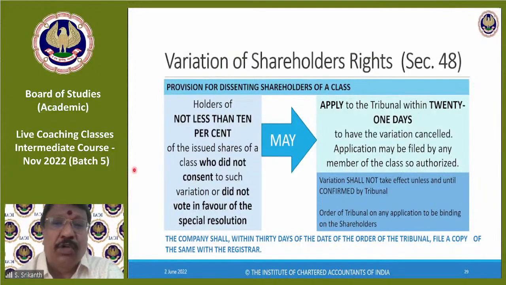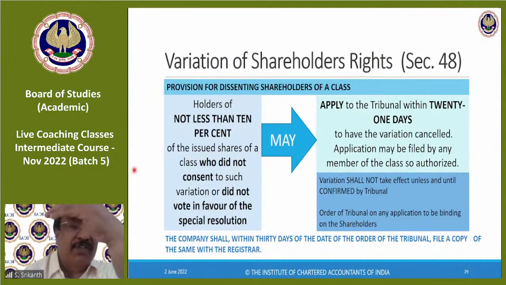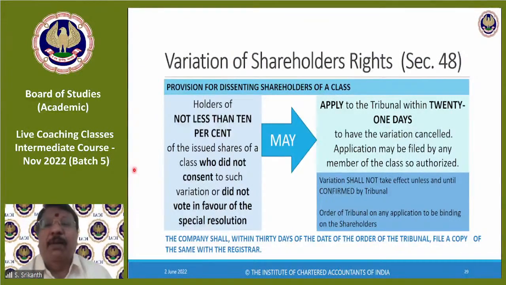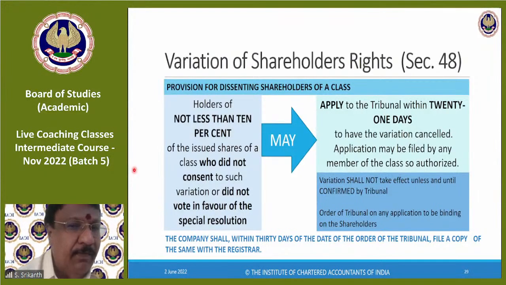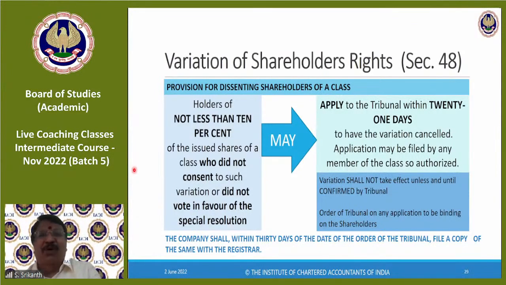Once the application goes there, the tribunal will call a hearing, and after satisfying itself that it is unfair, they will remove it. The application may be filed by any member of the class so authorized. Variation shall not take effect unless and until confirmed by the tribunal. The order of the tribunal is binding on the shareholders. Once the order is received, a copy should be filed with the registrar. Not a very important section. It is there, rarely used.